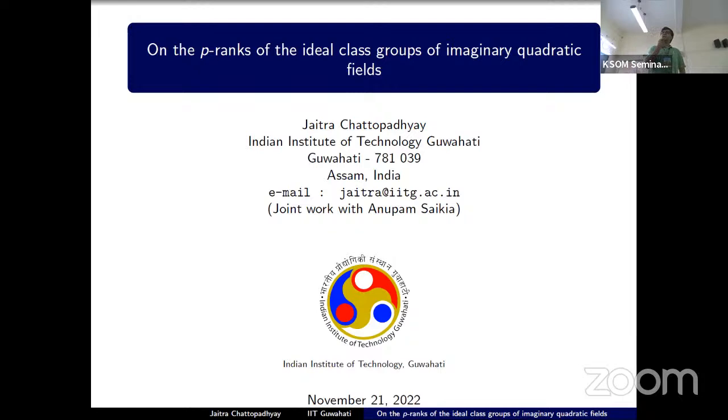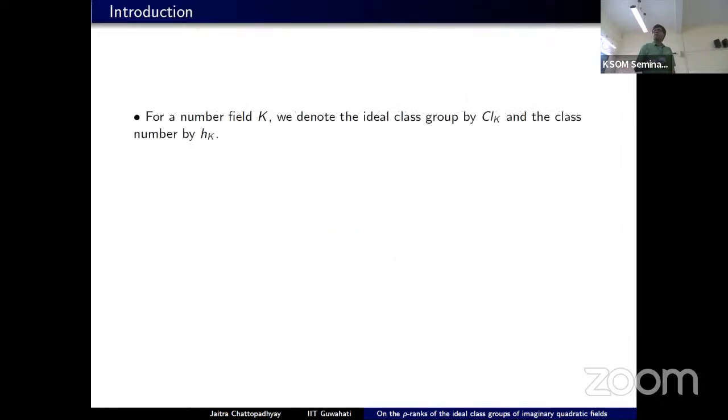So the title of my talk is on the P ranks of the ideal class groups of imaginary quadratic fields, and it's a joint work with Professor Anupam Saikia, who happens to be my postdoc mentor. So for a number field K, we denote the ideal class group usually by the notation CL_K, and the order of this finite abelian group by the symbol H_K.